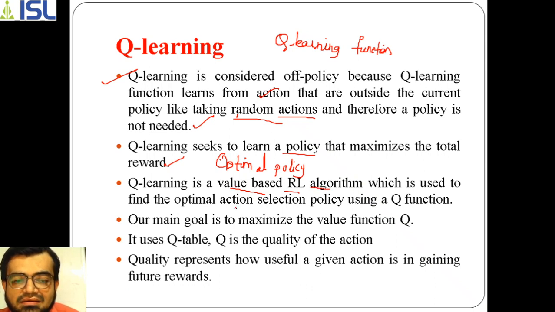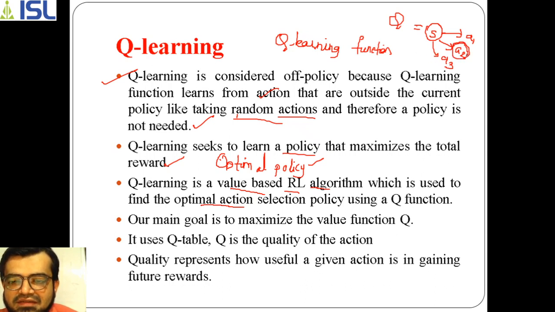The main thing is that in order to select an optimal policy, it has to select an optimal action. That means the Q function will select, for example, for a state S, if it has multiple actions such as A1, A2, A3, and so on, it has to select an optimal action.